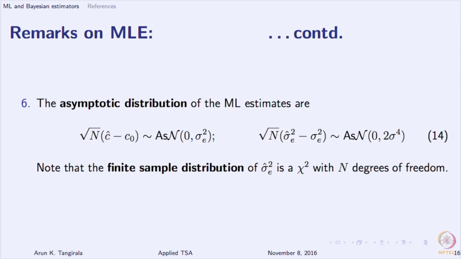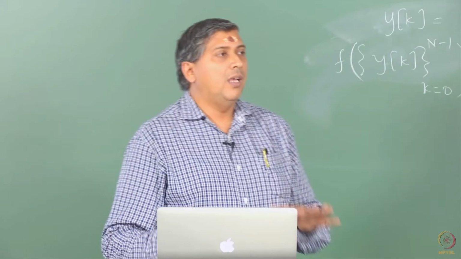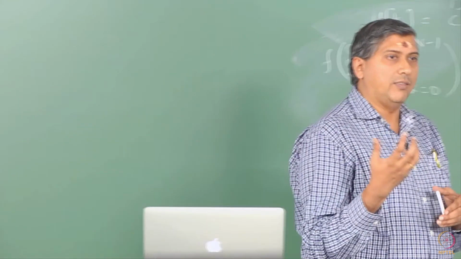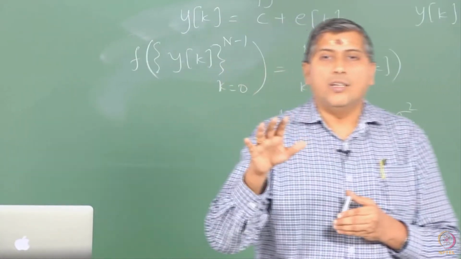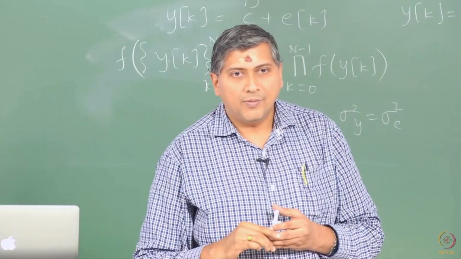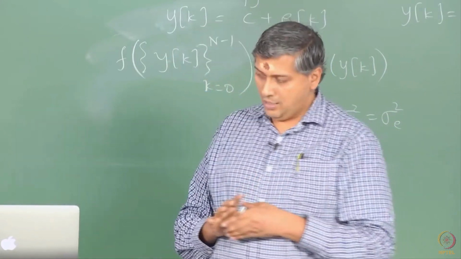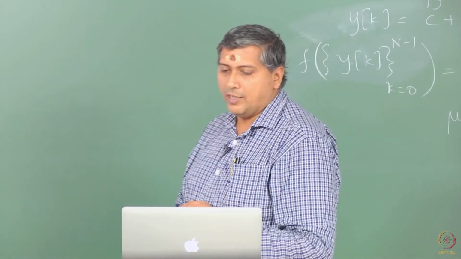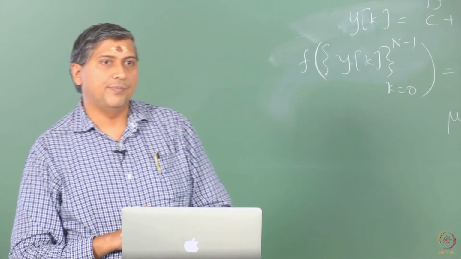Although I am giving you these distribution results for this example, in general, if you take any maximum likelihood estimate, its asymptotic distribution is going to be Gaussian. Let me ask you a simple question. What is the finite sample distribution of sigma square hat?